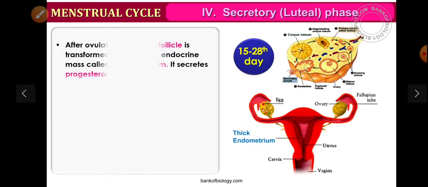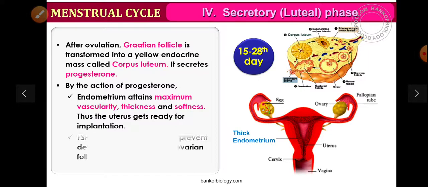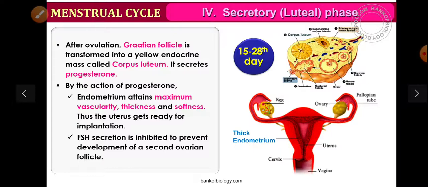Now, the secretory phase, that is the luteal phase. After ovulation, the Graafian follicle is transformed into a yellow endocrine mass called the corpus luteum. It secretes progesterone. For this duration, the corpus luteum works as an endocrine gland. By the action of progesterone, the endometrium attains maximum vascularity, thickness and softness. Thus the uterus gets ready for implantation.